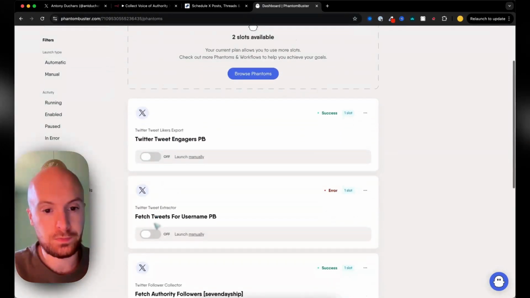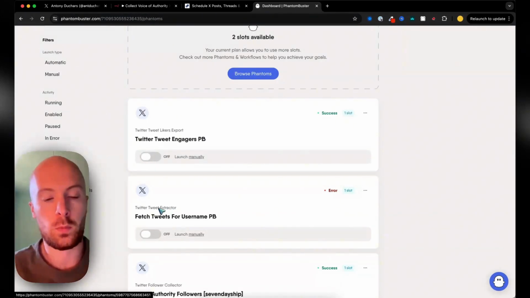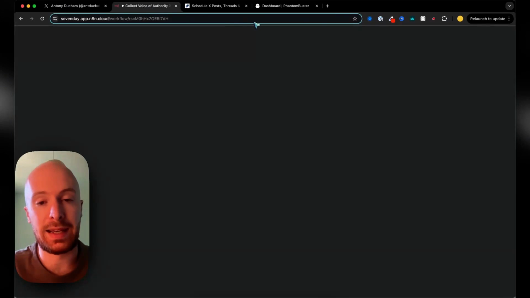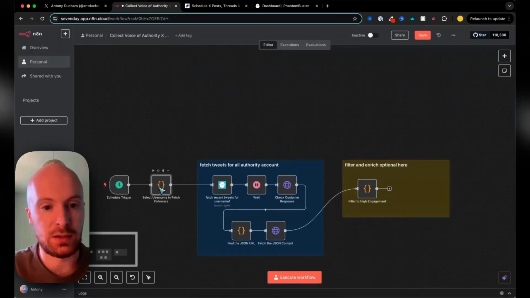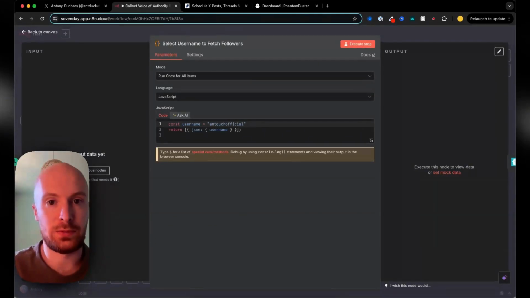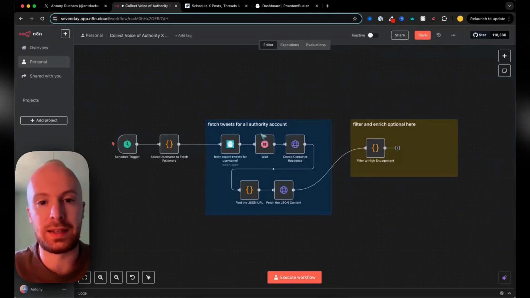So for example, fetch tweets for a username. This is the Twitter tweet extractor. You just got to set that up. It's very simple to set that up. Once you've set that up, then you're going to connect it to a service called N8N, and then we select the username that you want. So at the moment you can see that that's my username that's set up there, and that means it's going to take the tweets from this username. But don't overcomplicate things. Just take the first creator who matches the tone or the post style that you want.